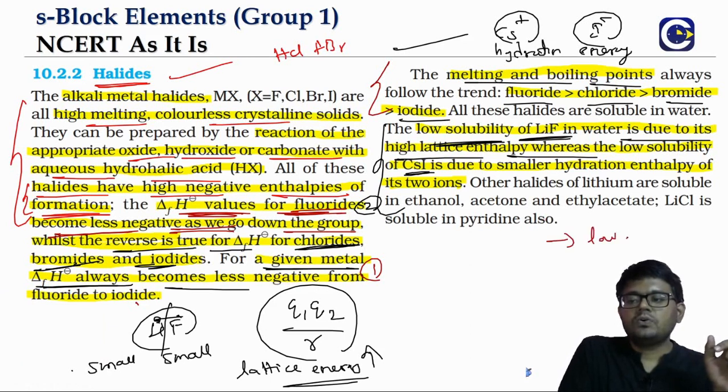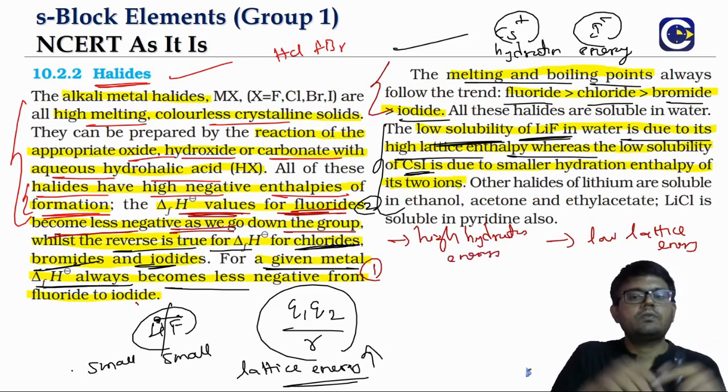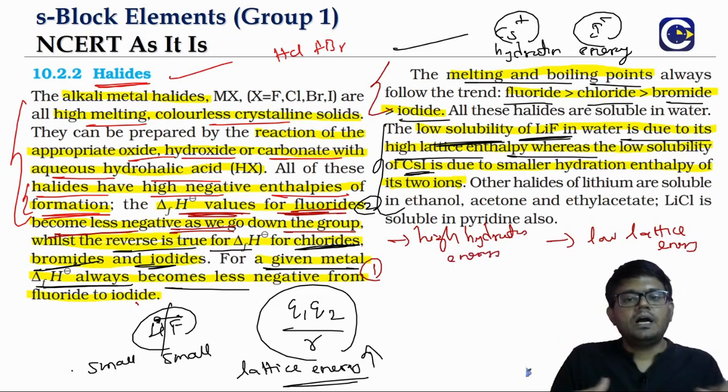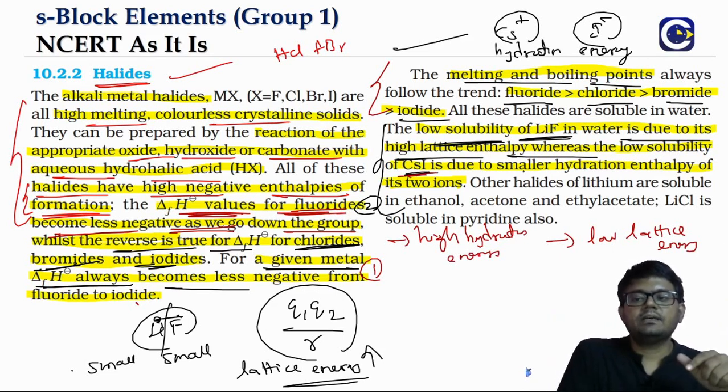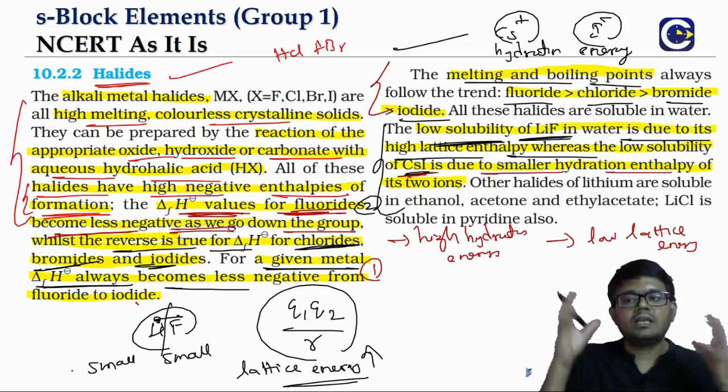We should have low lattice energy and high hydration energy. Means we should require less energy to break the solid and we should get more energy when it is dissolved. So in case of cesium iodide, because large ions, the hydration will be less. So the hydration enthalpy value will be smaller.